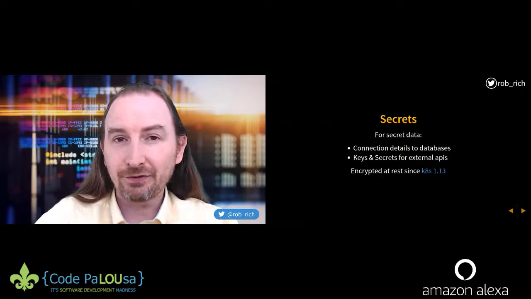That's perfect. So there are some portions of config maps that we probably want to keep more secret. Rather than just having them all open, these secrets will get encrypted. Now, the interesting piece is these were encrypted at rest starting with Kubernetes 1.13. We're on 1.18 right now, so it's been a while. All of your clusters should now be able to support this. But before that, they were just stored as base64 encoded.